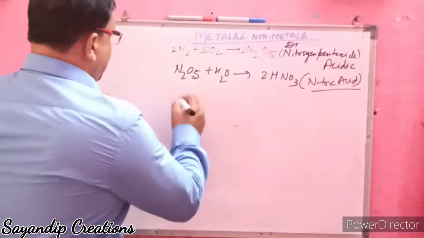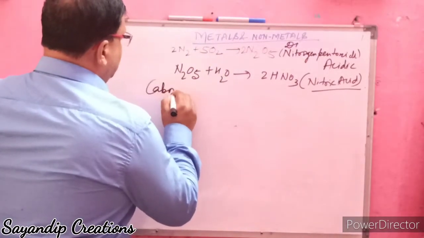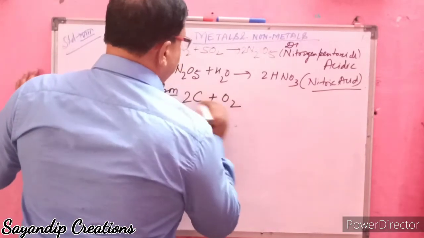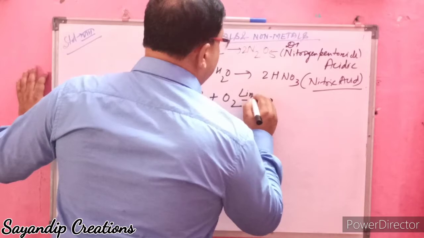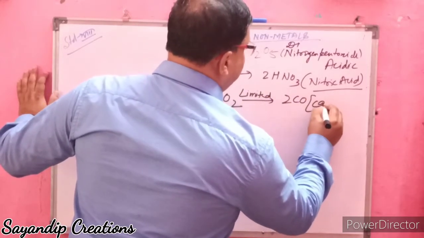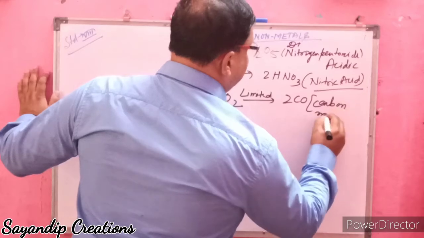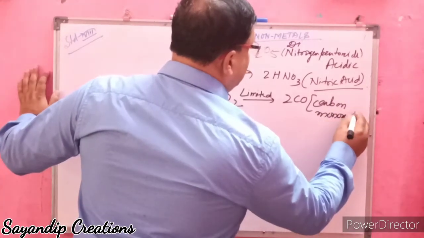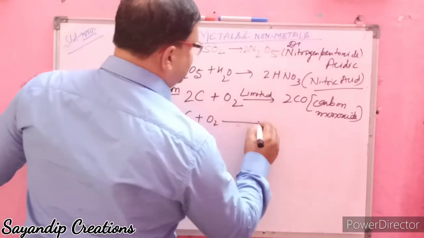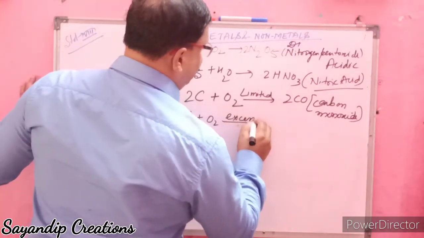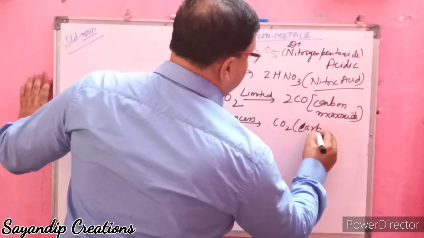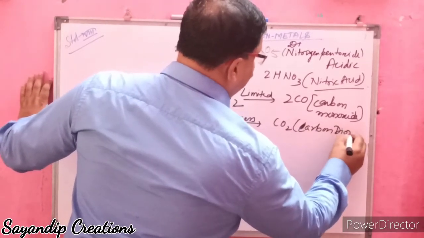When carbon reacts with a limited amount of oxygen, it forms 2CO, carbon monoxide. When it reacts with excess oxygen, it forms carbon dioxide.